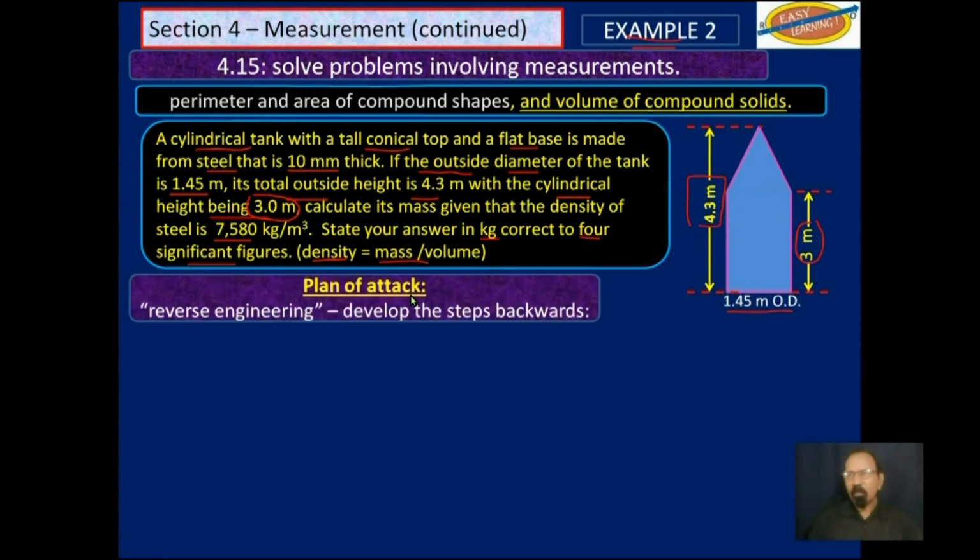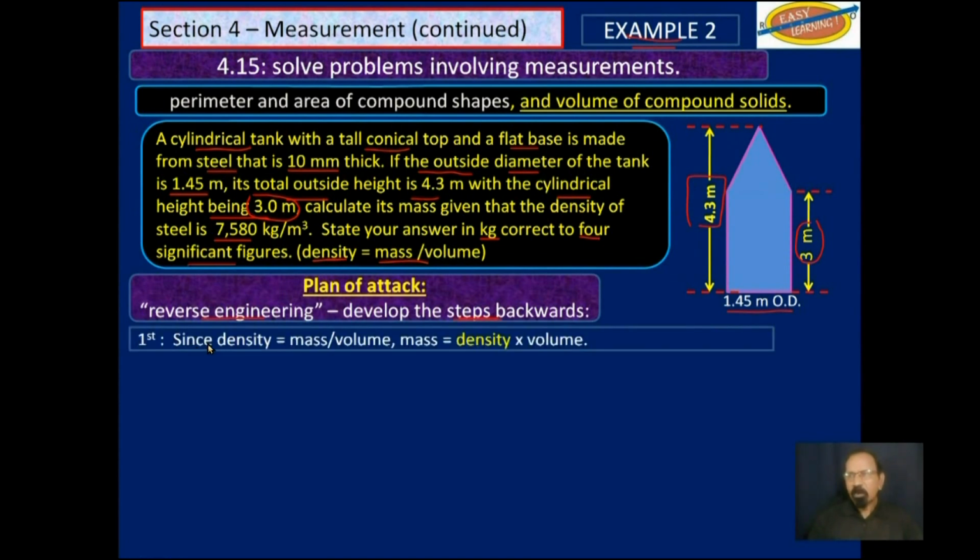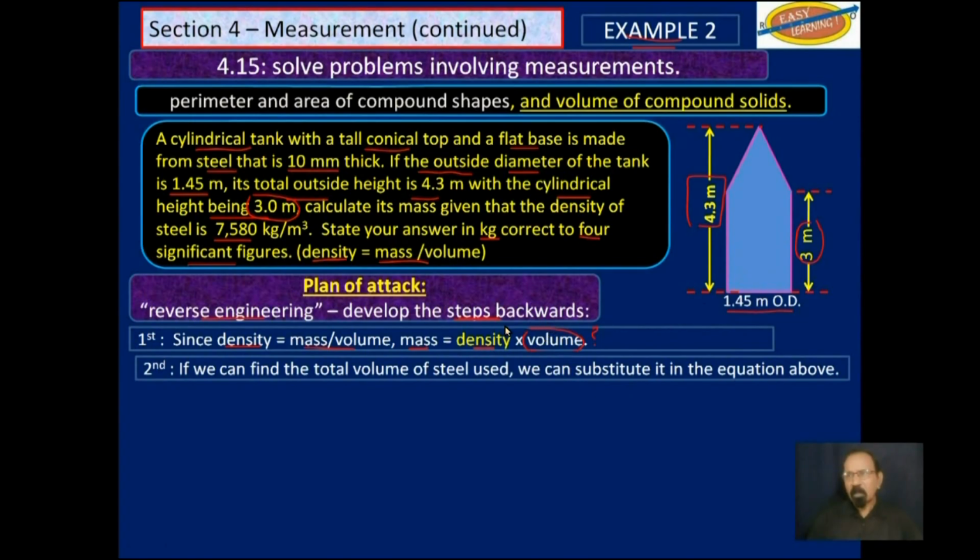So plan of attack. We will do reverse engineering. We will develop the steps backwards. So we know that density is equal to mass over volume. We want to find the mass. We are given the density, which means that we need to find the volume of material used, the volume of the steel used to make this tank. If we find the total volume of steel used, we can substitute it in this equation at the top here, as I said.